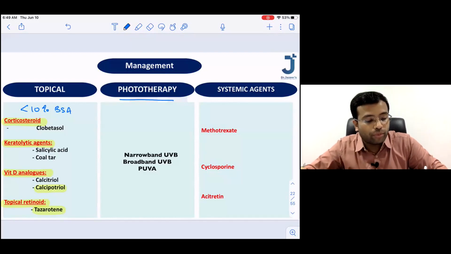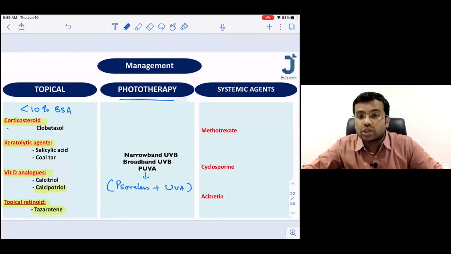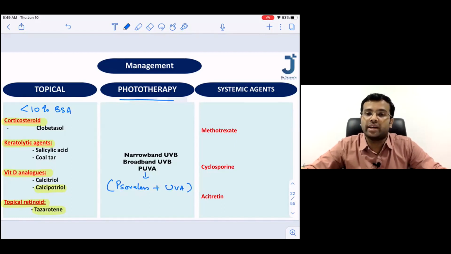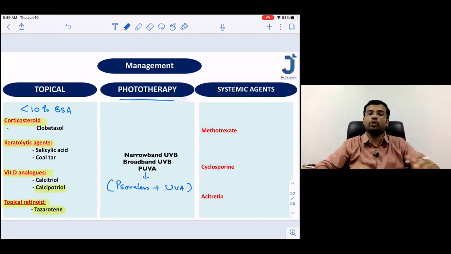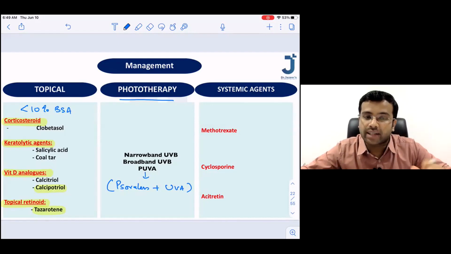So what is the full form of PUVA? Anyone? PUVA means psoralen plus UVA. Psoralen is given along with UVA. Psoralen is given either topically or orally, and then you will be exposing the patient to UVA radiation. So that is the second.